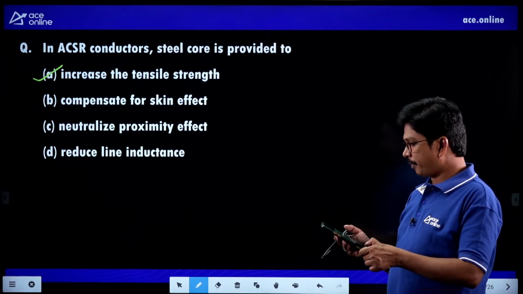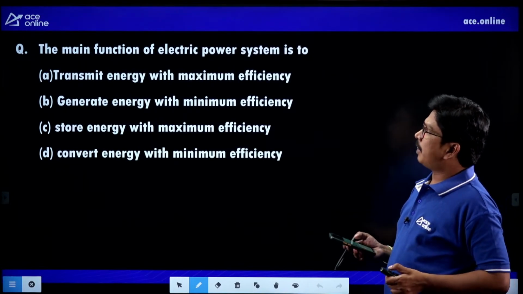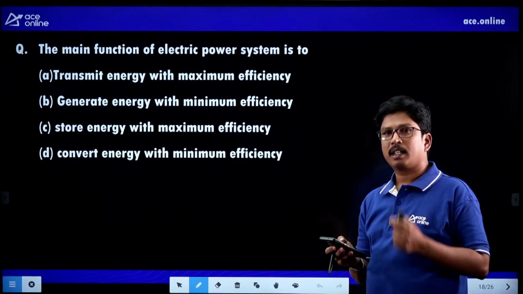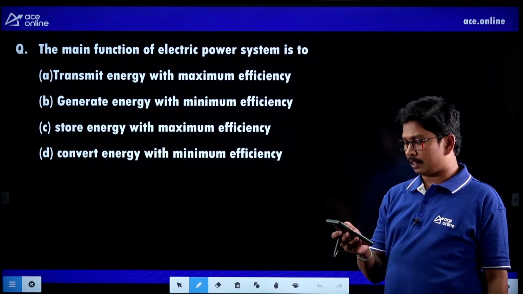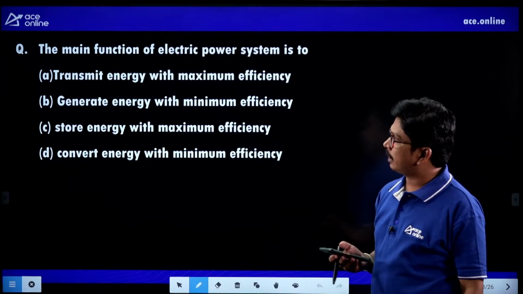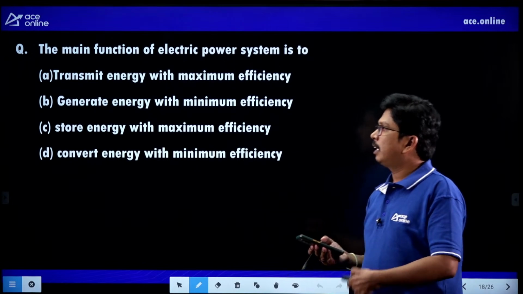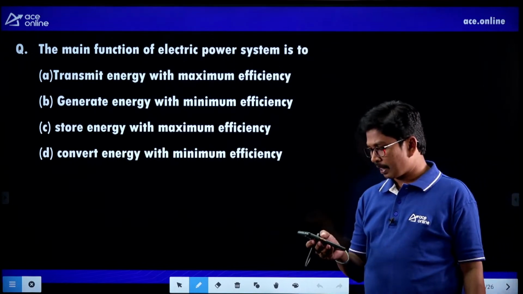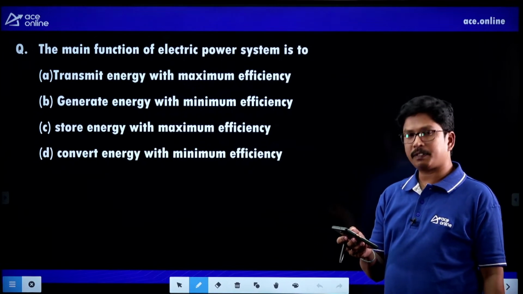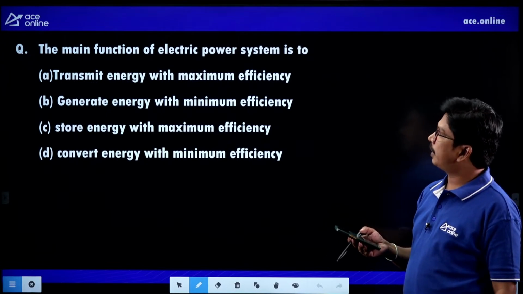Next question. The main function of electric power system is to, what is the main function of electric power system? The options are: transmit energy with maximum efficiency, generate energy with maximum efficiency, store energy with maximum efficiency, convert energy with minimum efficiency. So what should be the answer? What should be the answer for this question? What is the main function of electric power system?